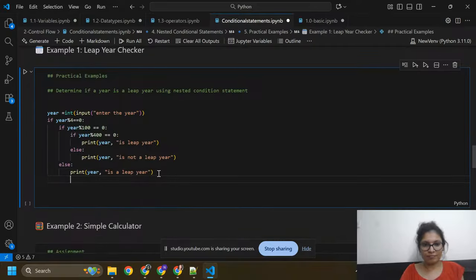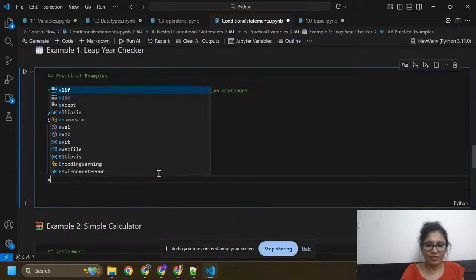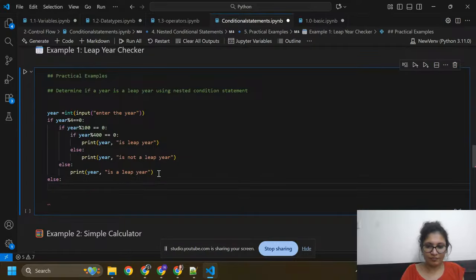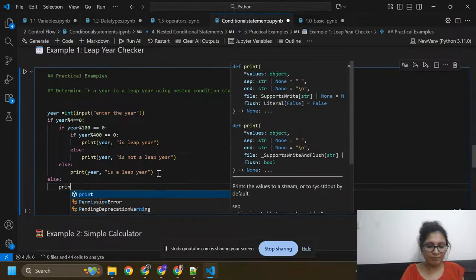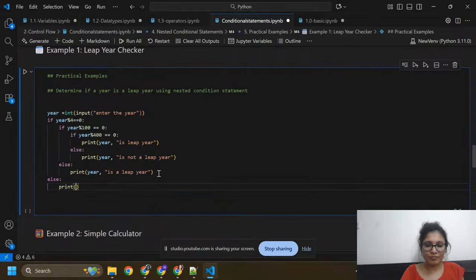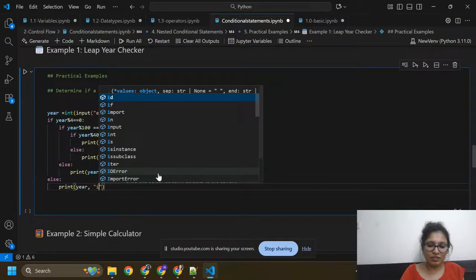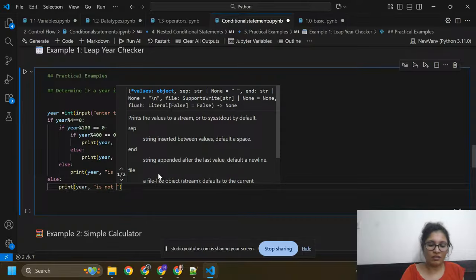And here else, colon, print year, comma, is not a leap year.